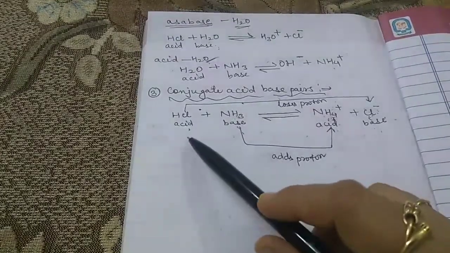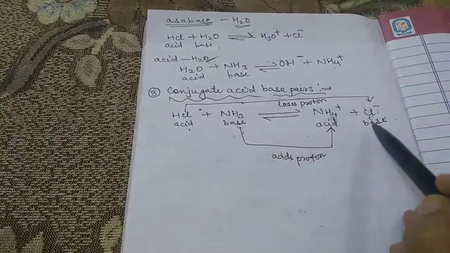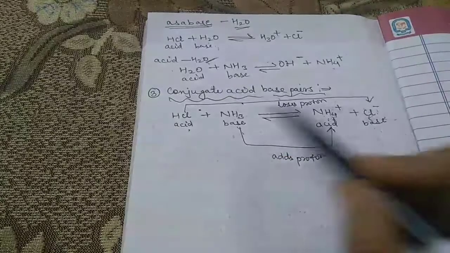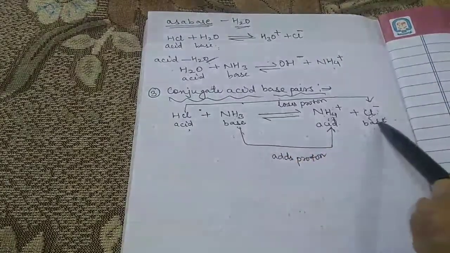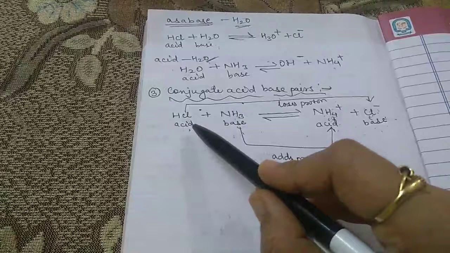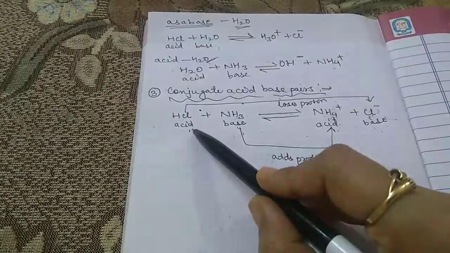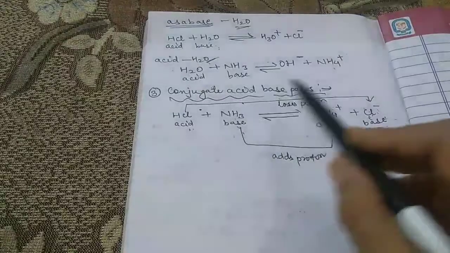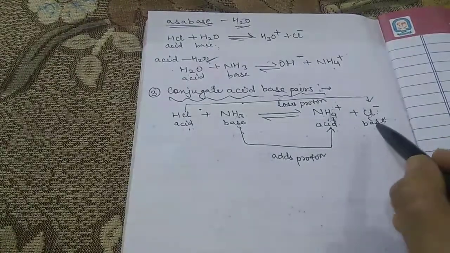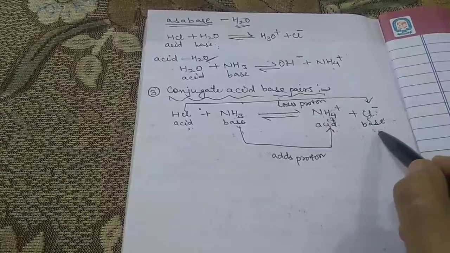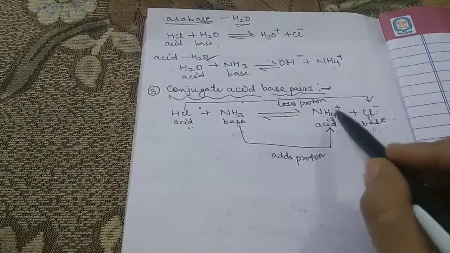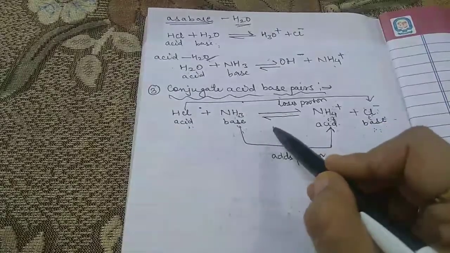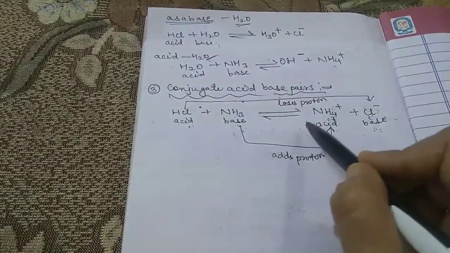So the base formed from an acid, this is the base which is formed by this acid, and this is the acid. The base formed from an acid is referred to as the conjugate base of the acid. Similarly, the acid formed by a base is known as the conjugate acid of the base.